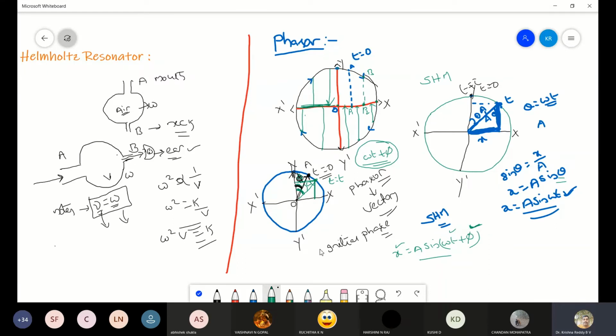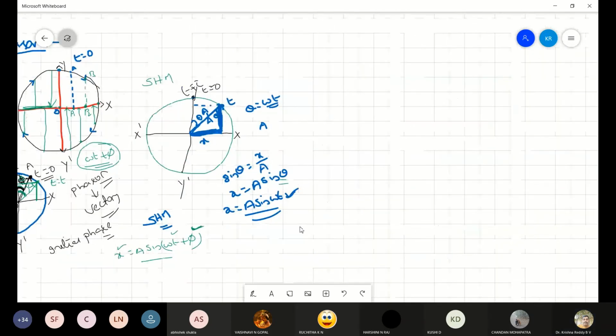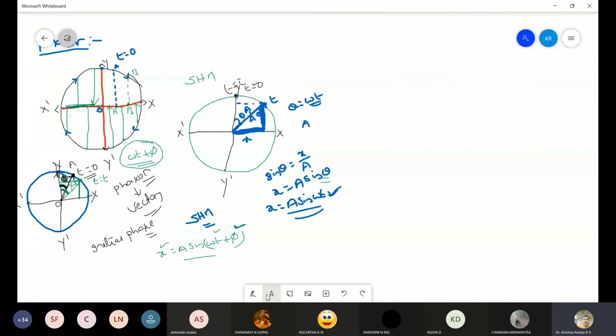Now I'll consider a point. This is the point P which I am considering. Can you tell me where exactly the point P lies? Or else I'll consider this. Now I have drawn a line here. Can anyone tell whether this line is a long line or a short line?